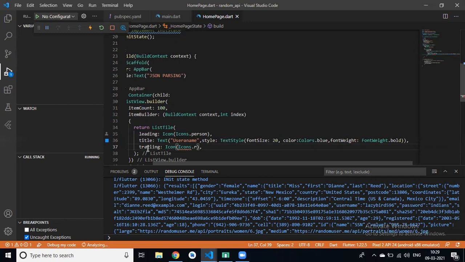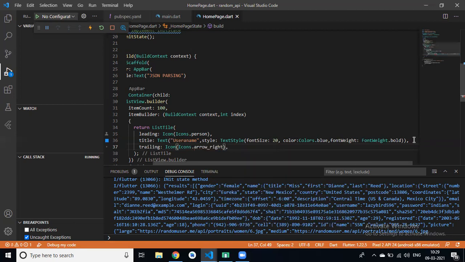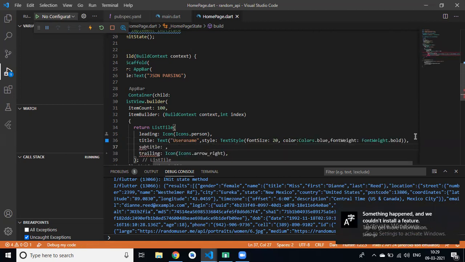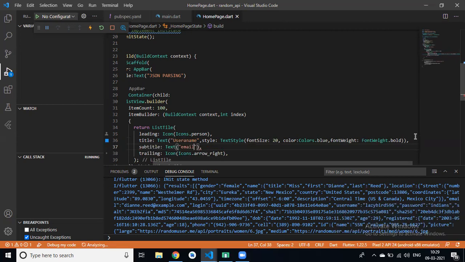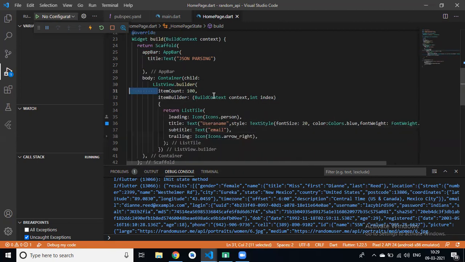And we have another property, that is subtitle, right? In subtitle, we can simply pass our email. Okay, and we have passed item count is 100, right? So basically this list style is displaying 100 times. Yes.